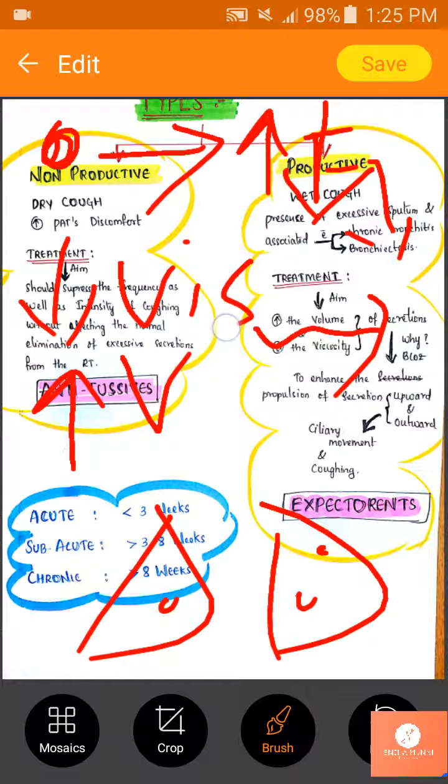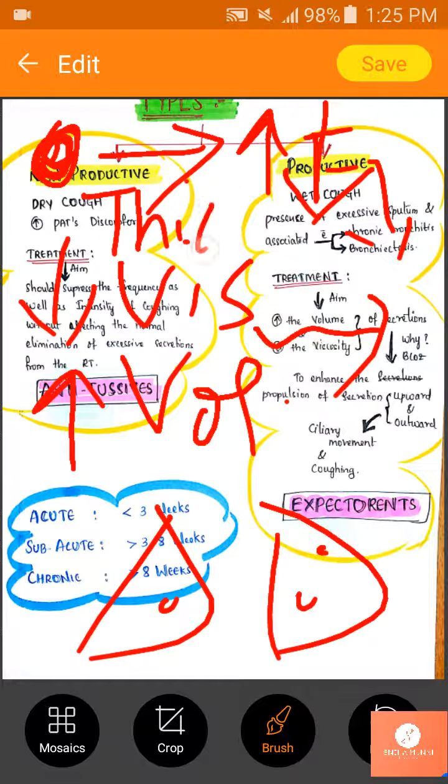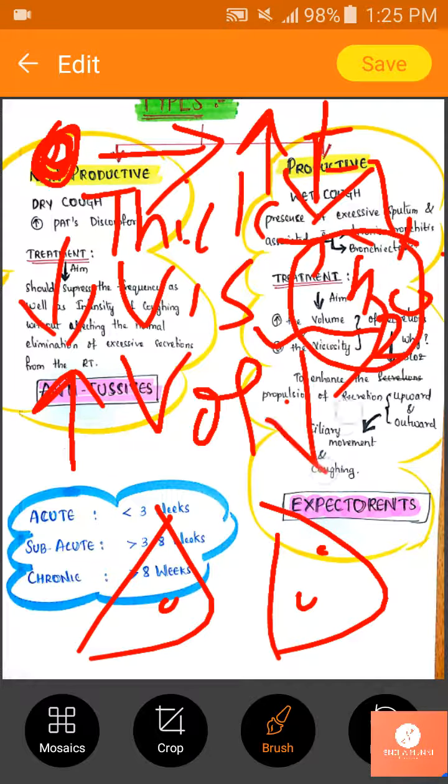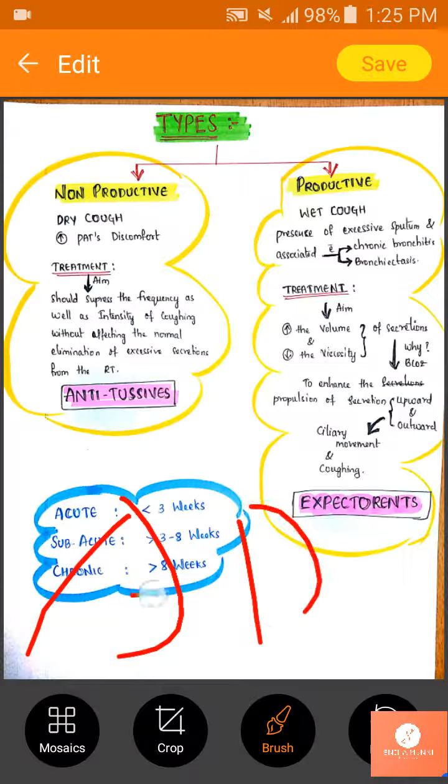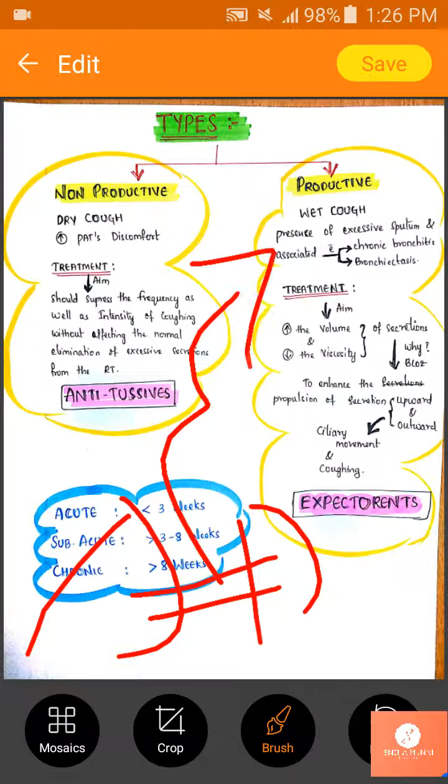Okay, we have to decrease the viscosity and increase the volume. In this wet cough, we are increasing the volume, that is we are making the thick mucus into watery mucus, and by this we are ultimately decreasing the viscosity and the friction, which will help in easy removal of the sputum from the respiratory tract.